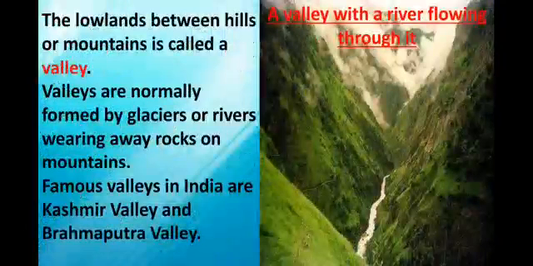The next comes valley. The lowland between hills or mountains is called a valley. So it is between the lowlands or the mountains. In between it will be a way. You can see it in the picture, right? So that is known as valleys.